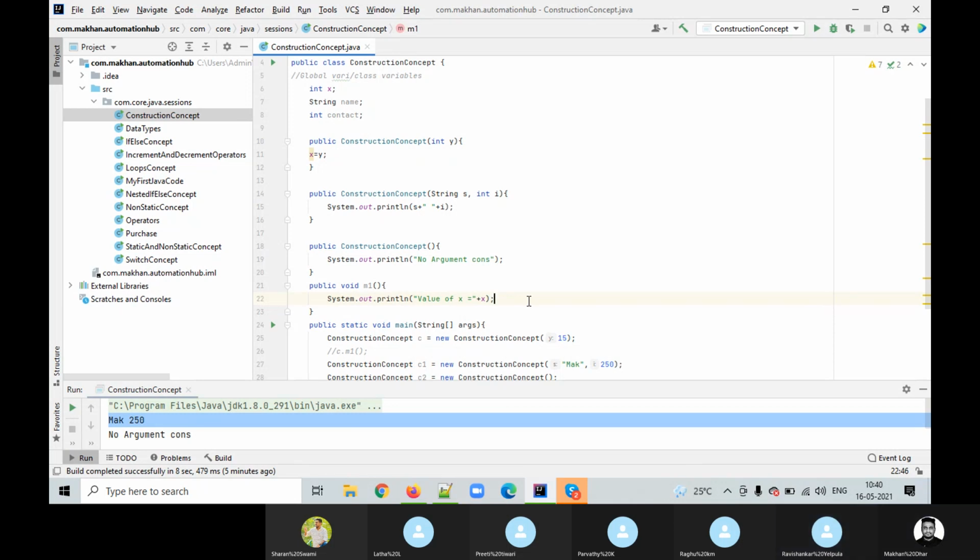Clear? Only if you call that method will it get executed. If we would have written y to print here, it wouldn't print, right? Because it's a local variable. We cannot use it here.